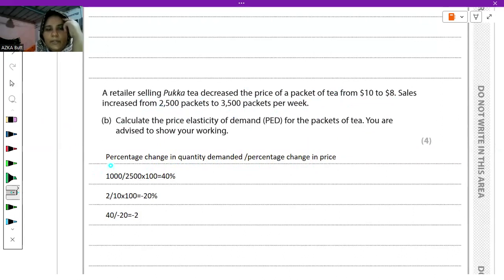So its sales have increased by 1,000 and its previous demand was 2,500. So its percentage change in quantity demanded would be 40%. Its price has decreased by $2 and its previous price was $10. So the percentage change in price would be minus 20%. Now divide the percentage change in quantity demanded by the percentage change in price. 40 divided by minus 20 is equal to minus 2. So minus 2 would be your PED.